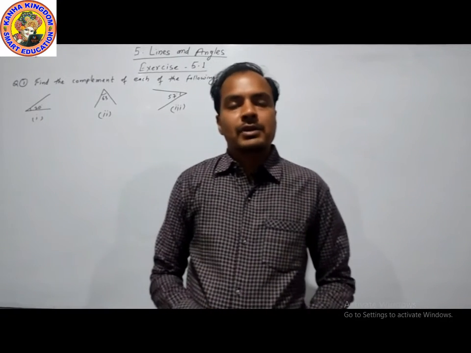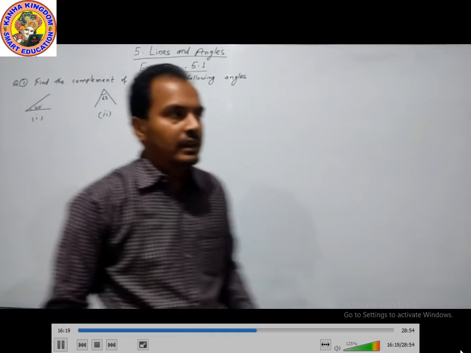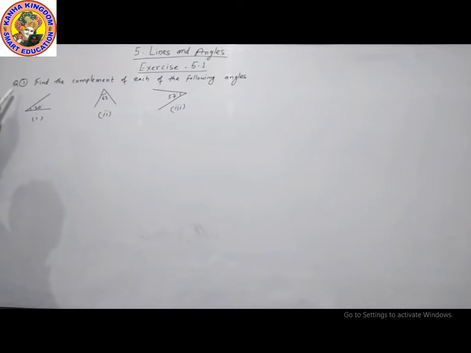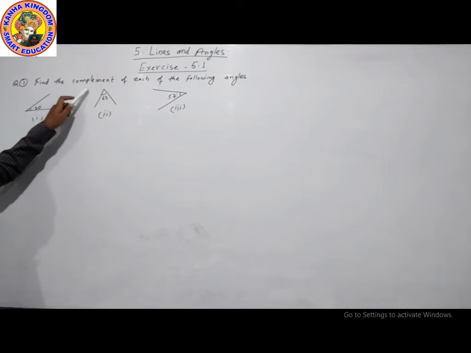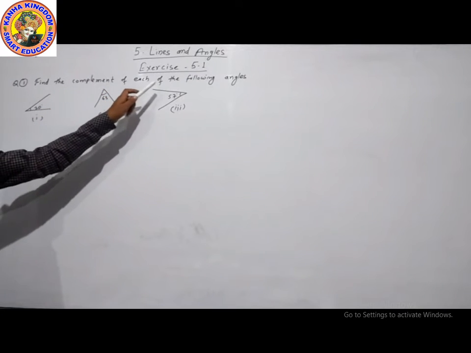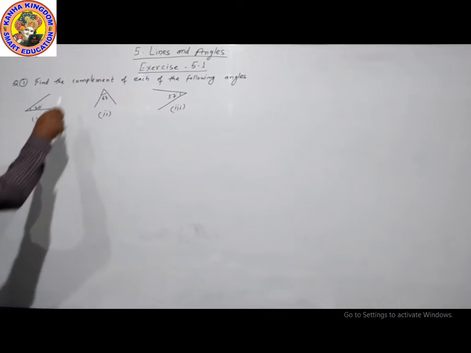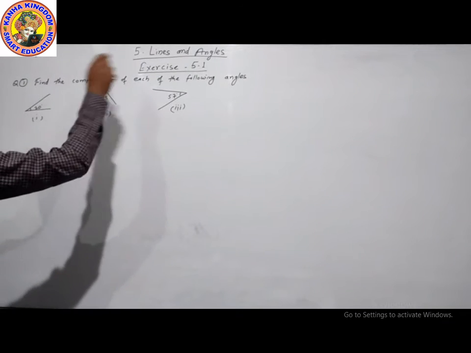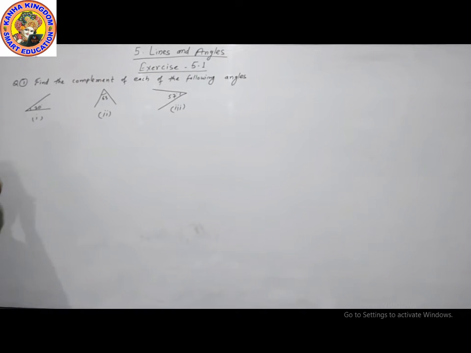Now I am taking exercise 5.1. In exercise 5.1, our question number one: find the complement of each of the following angles. What is the complement? Complement angle, complementary angle.